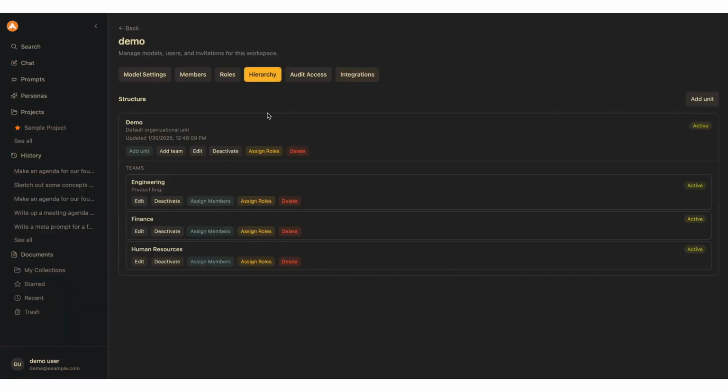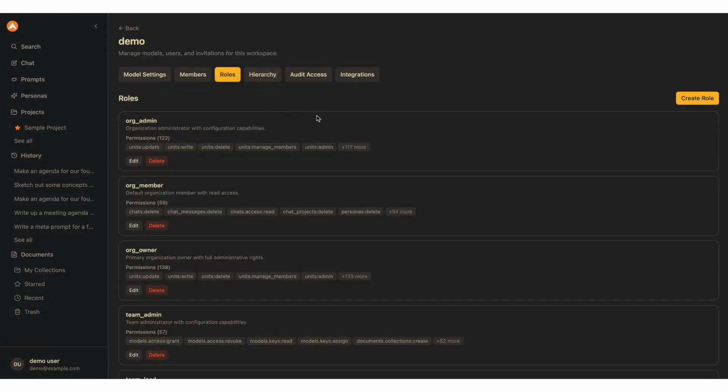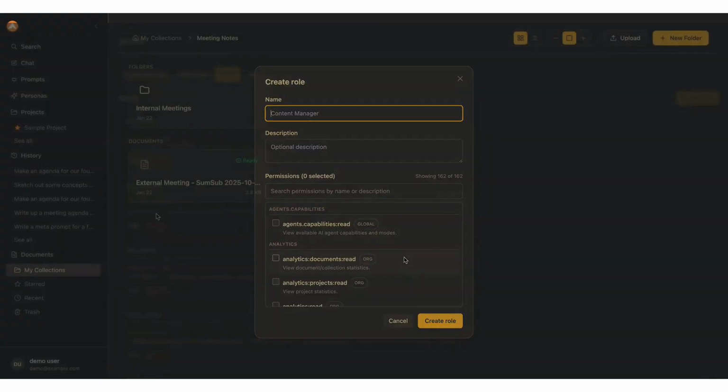And within the Chiri Brain, we're able to model the entire organization's hierarchy, assigning different departments and associated teams underneath to give separate application access to the agents that those individuals are going to utilize. Additionally, the system supports various roles and permissions assignable at the organization, the department, or the team level. These roles and permissions are exhaustive.